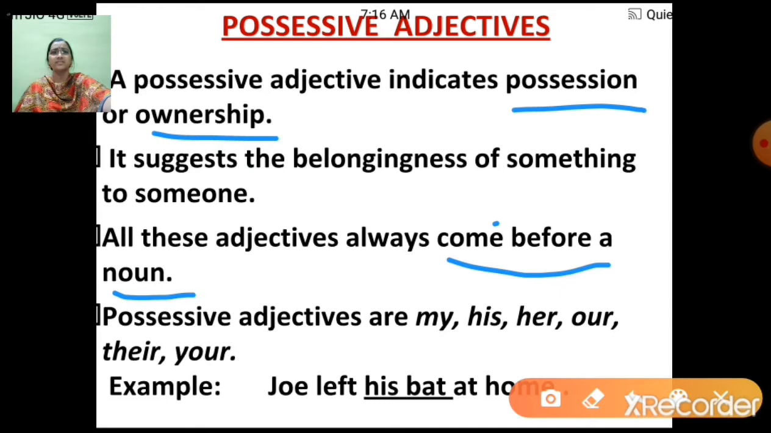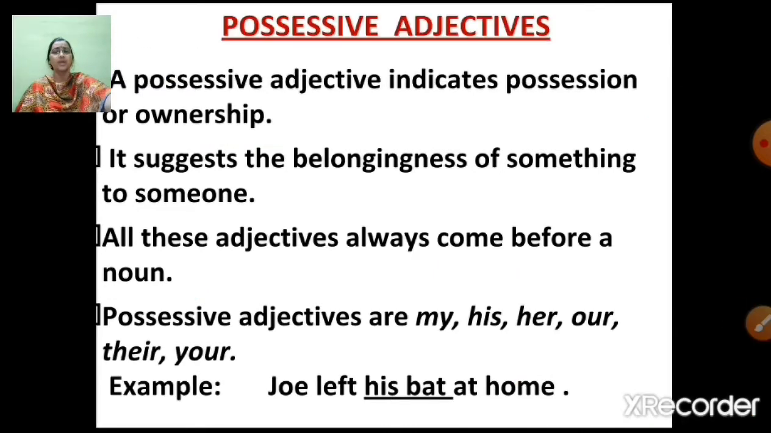Possessive adjectives are my, his, her, our, their, your, and so on. Now let us understand this with an example. Joe left his bat at home. Now in this case, you can find the possessive adjective, that is his, and just beside his you will find the noun, that is bat.